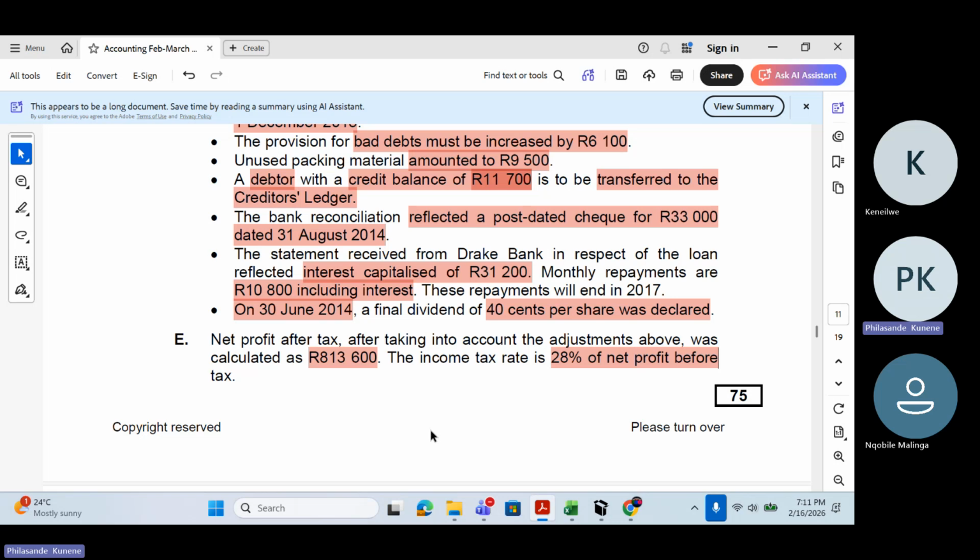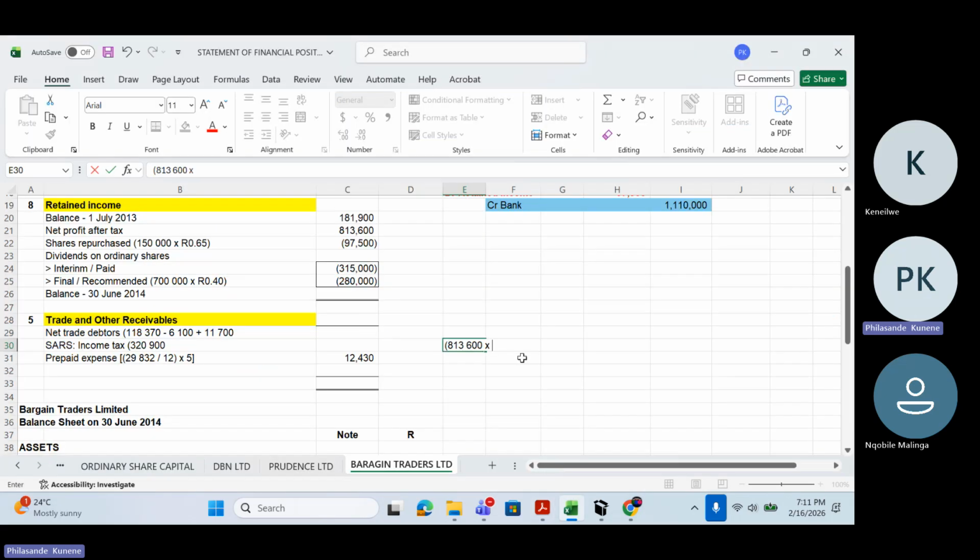28 over 72, very good, because why are we saying that? Because we're going to calculate it based on the 72%, 813,600. That is net profit after tax, which is 72%. 28% is tax, 100% is profit before tax. So which means now I'm going to say times 28 over 72.